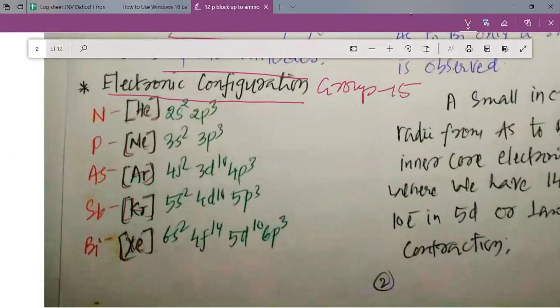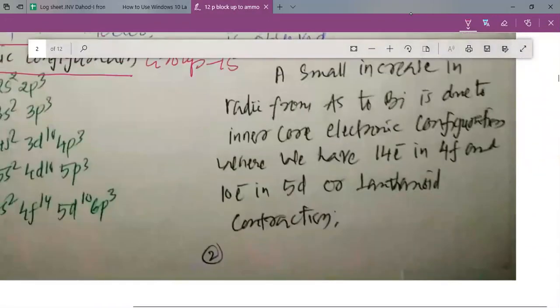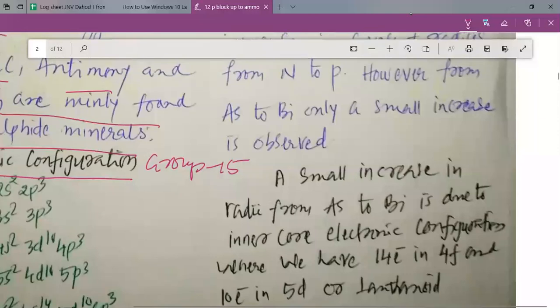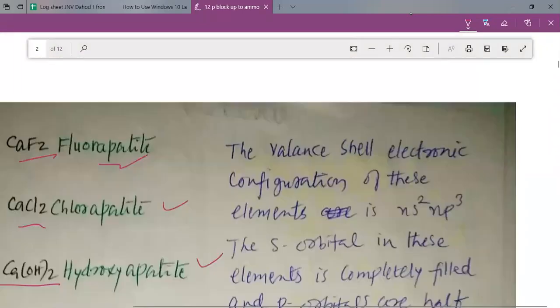Let us study the electronic configuration of the various elements present in group number 15. In group number 15: nitrogen, helium 2s2, 2p3; phosphorus, neon 3s2, 3p3; arsenic, argon 4s2, 3d10, 4p3; antimony, krypton 5s2, 4d10, 5p3; and bismuth, xenon 6s2, 4f14, 5d10, and 6p3. So this is how you can see that there is a lot of variety in the electronic configuration of the group 15 elements. The valence electronic configuration of these elements is ns2 np3.